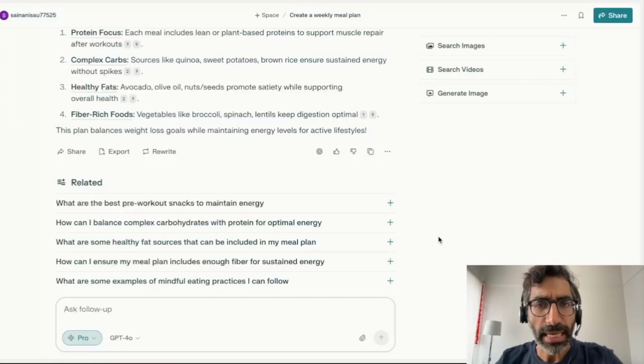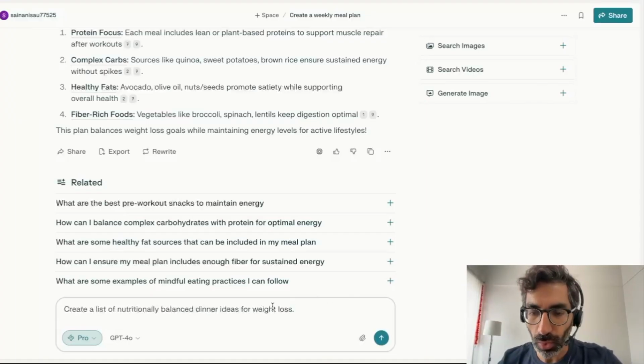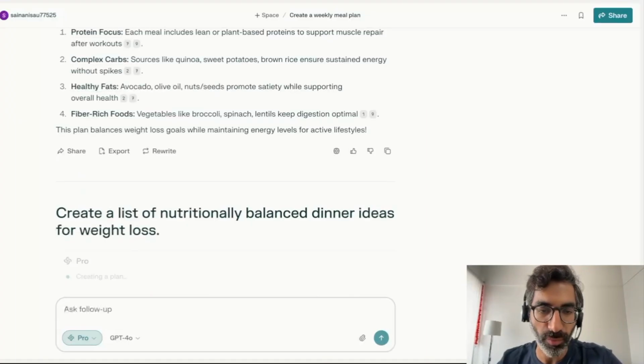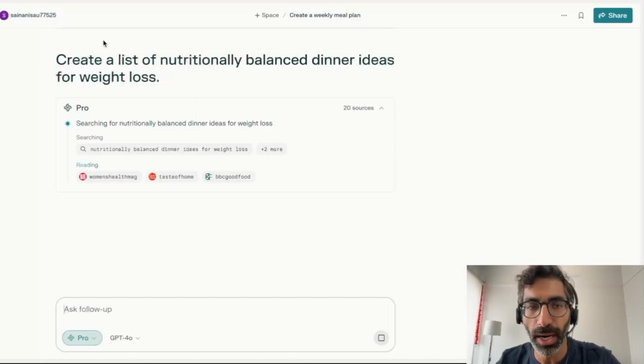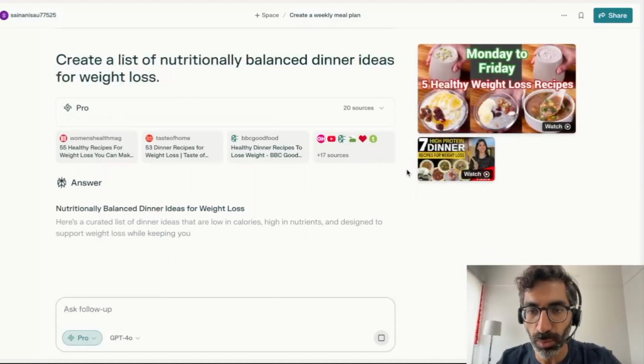Now there is another technique known as prompt chaining. What that means simply is that you want to build and get the responses in a step-by-step fashion. I'll show you what I mean by that. So look at the first prompt that I gave Perplexity. I'm saying again something very simple, create a list of nutritionally balanced dinner ideas for weight loss. Let's see the kind of responses that I get.